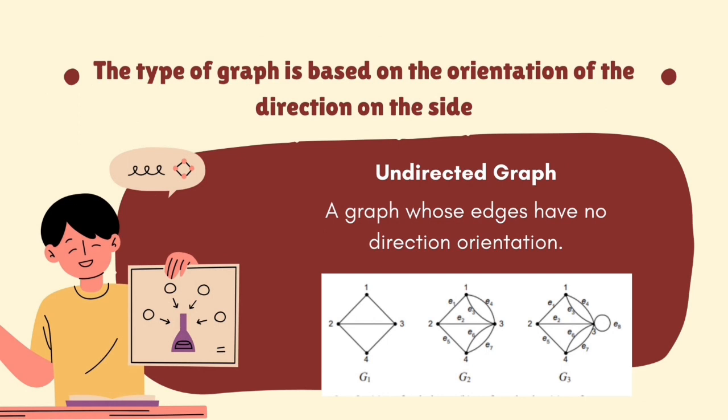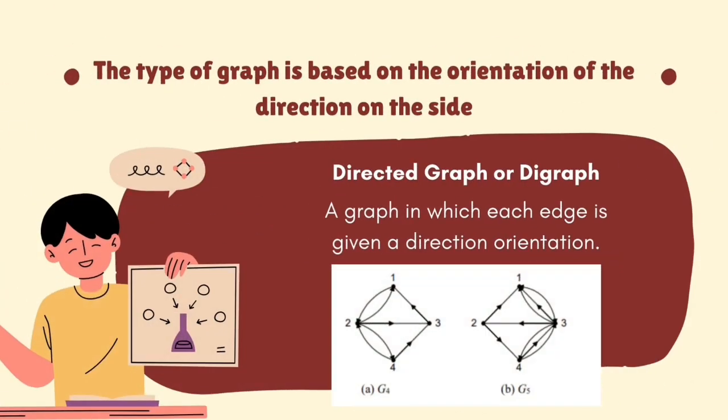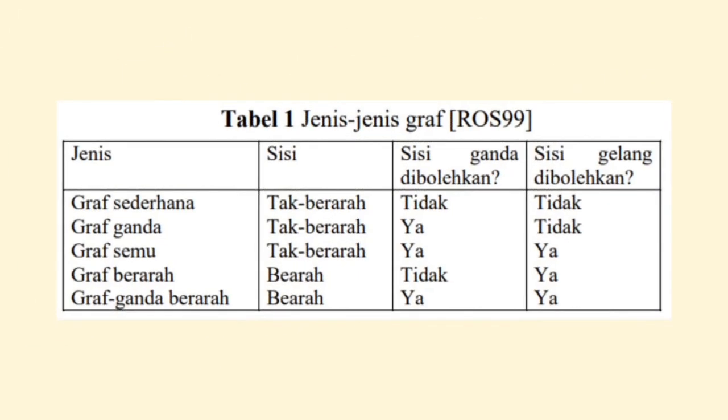Next, the type of graph based on the orientation of the direction on the edge. First, undirected graph: the graph whose edges have no directed orientation. These three graphs are examples of undirected graphs. Next, directed graph or digraph: a graph in which each edge is given a directional orientation. These two graphs are examples of directed graphs. This table summarizes the extension of the graph definition.